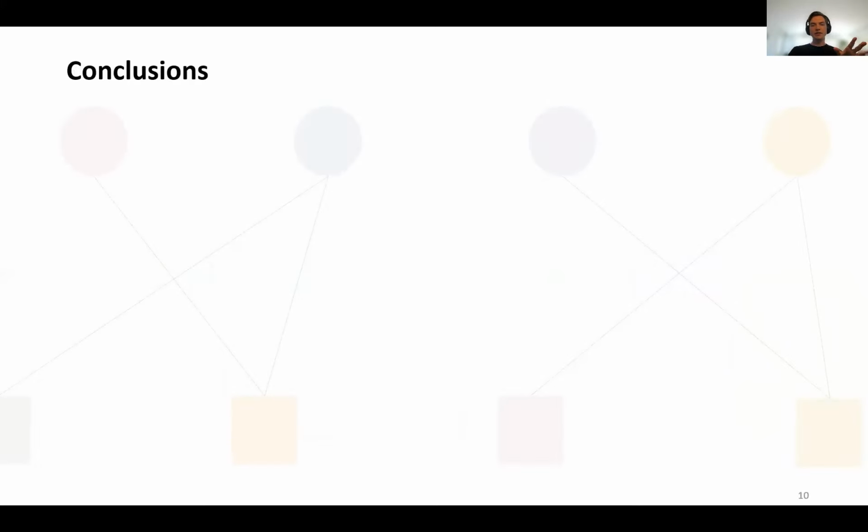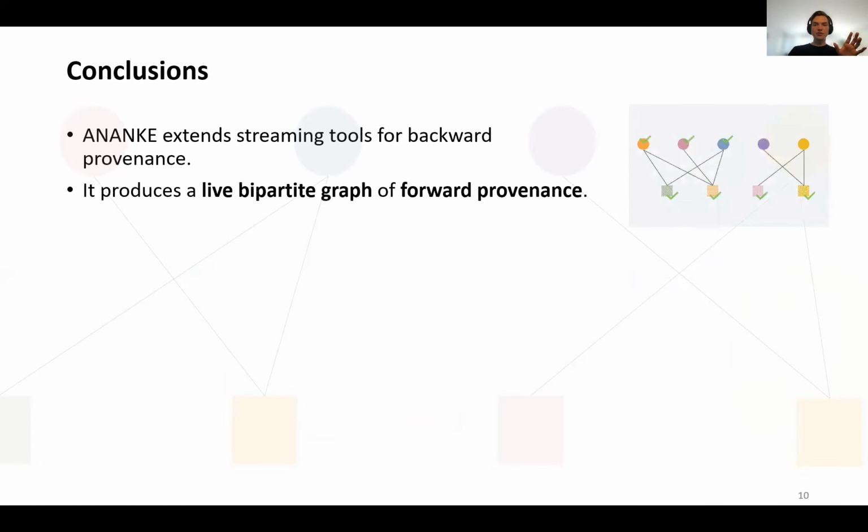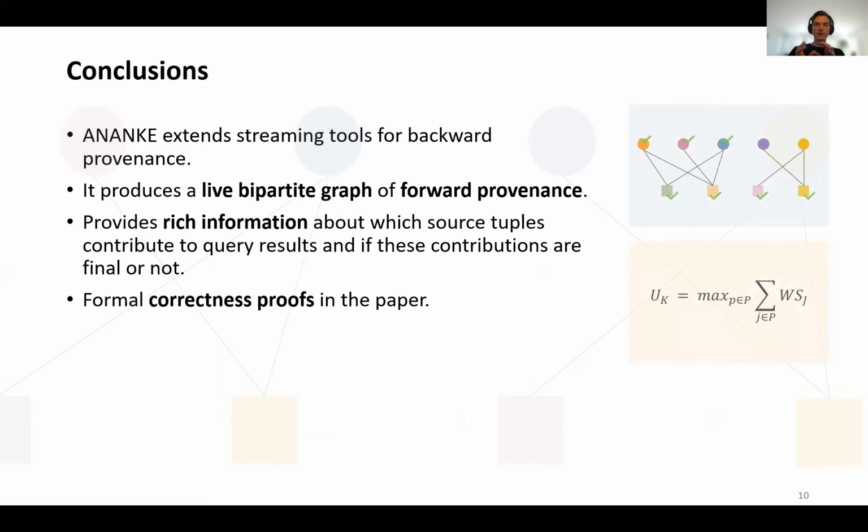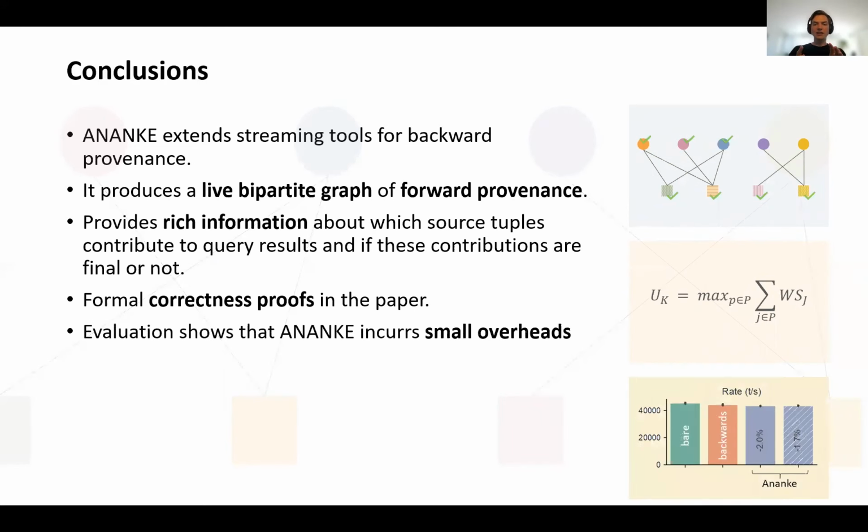To recap this video, Ananke extends streaming tools for backward provenance and produces a live bipartite graph of forward provenance. This provides rich information about which source tuples contribute to query results and whether these contributions are final. Furthermore, we deliver correctness proofs of our reasoning and implementations in the paper. Our evaluation shows that Ananke incurs small overheads, and we invite you to check out our paper for more evaluations of Ananke, as well as comparisons with alternative implementations.